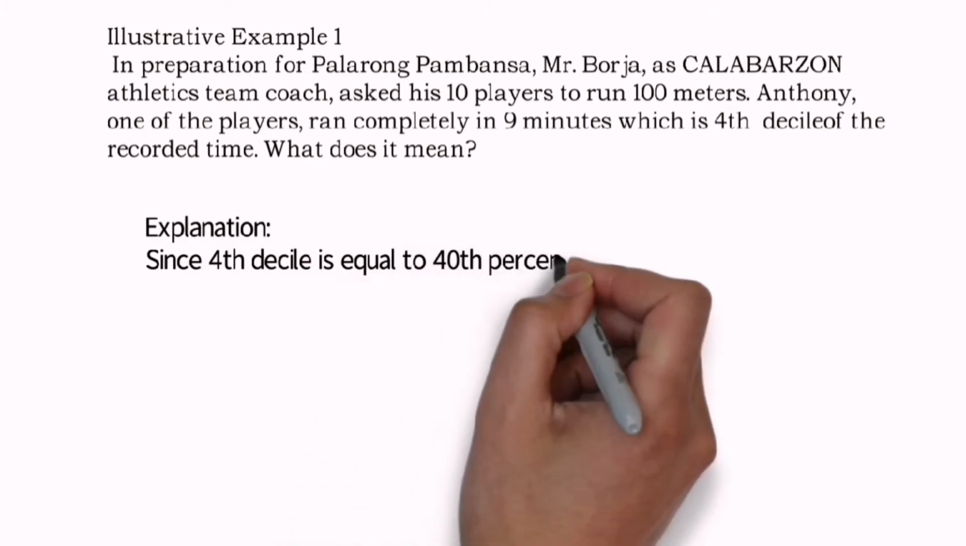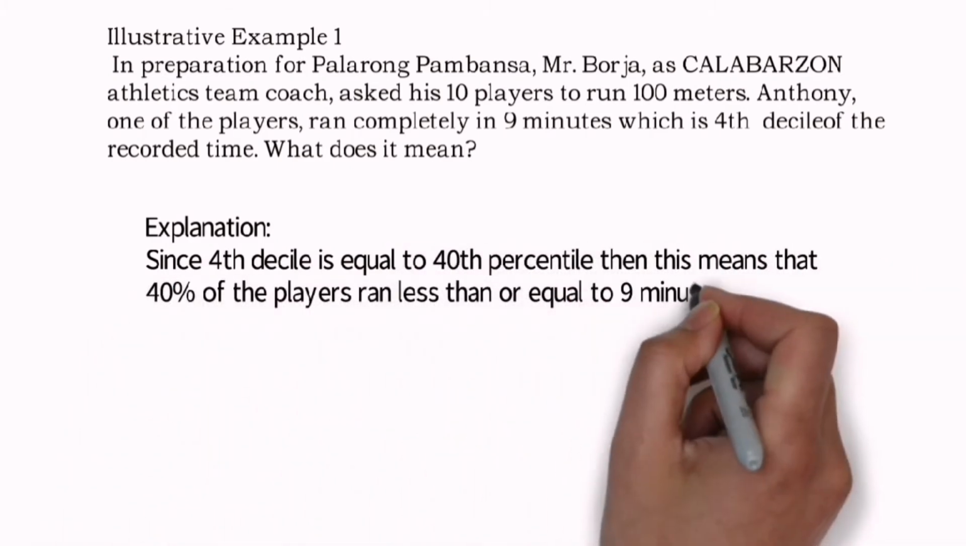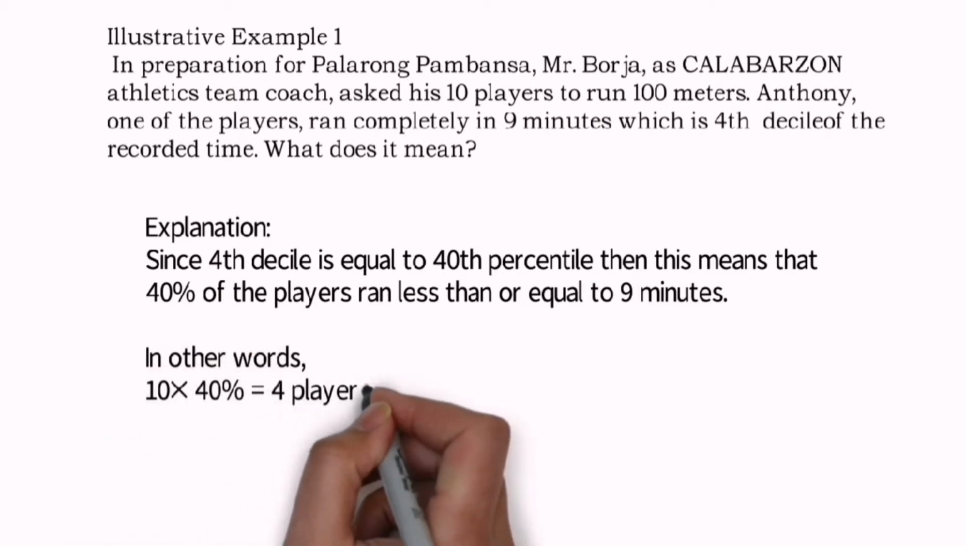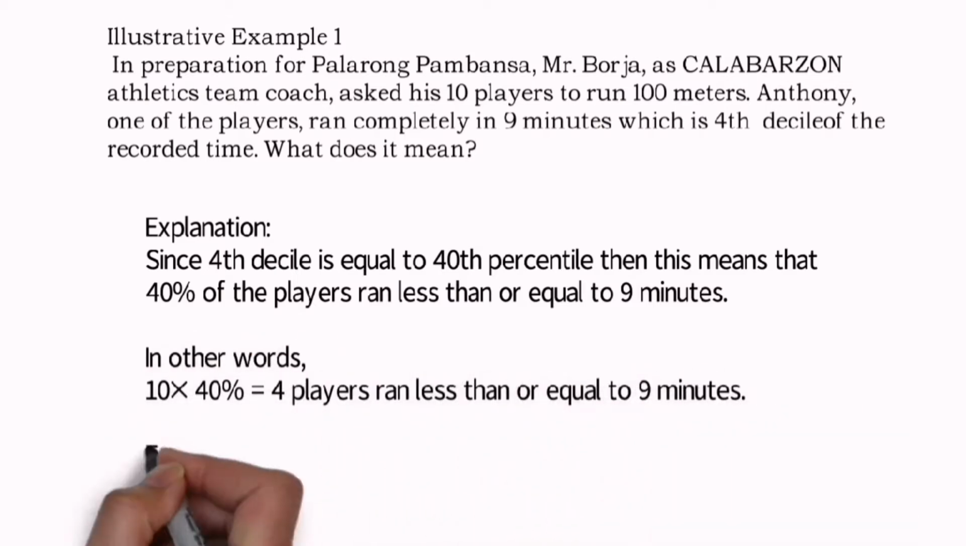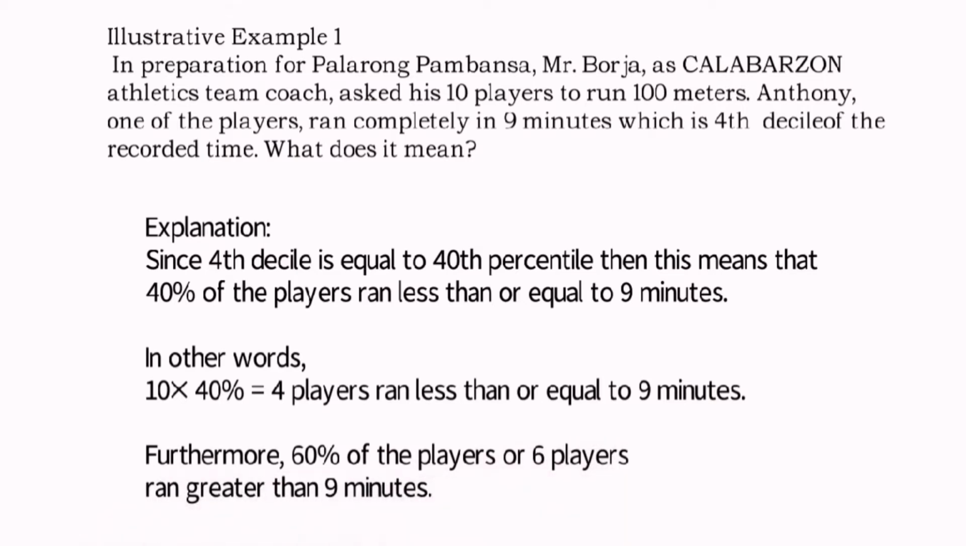since 4th decile is equal to 40th percentile, then this means that 40% of the players can run less than or equal to 9 minutes. In other words, we will get the 40% of 10 players that will be equal to 4 players run less than or equal to 9 minutes. Furthermore, 60% of the players or 6 players run greater than 9 minutes.